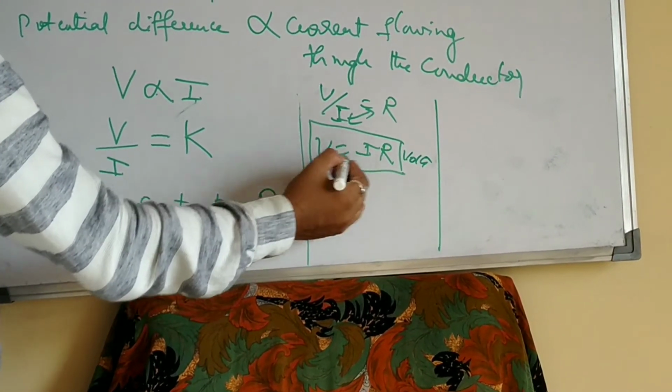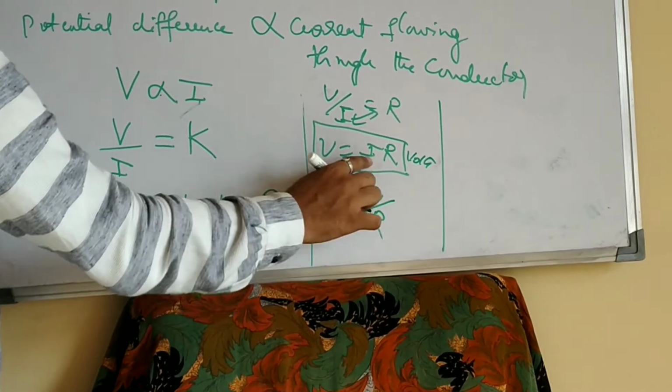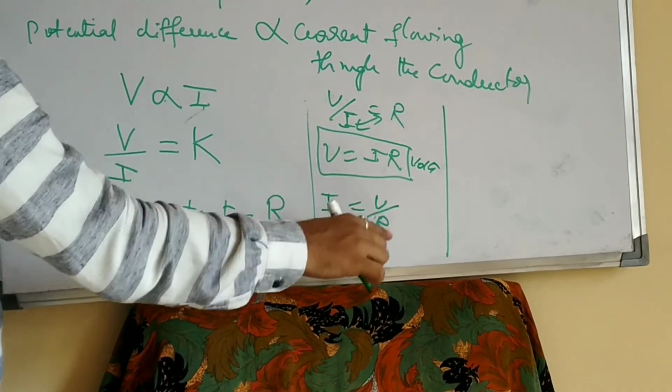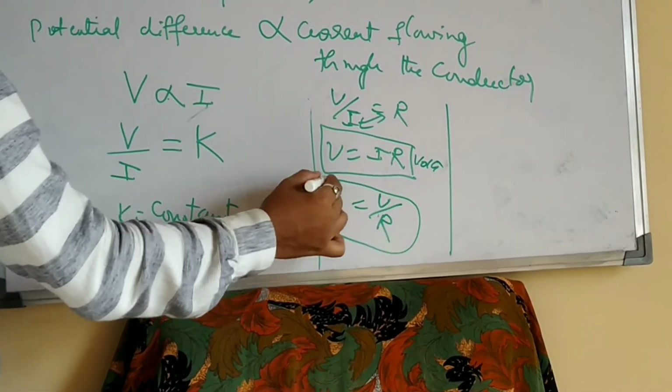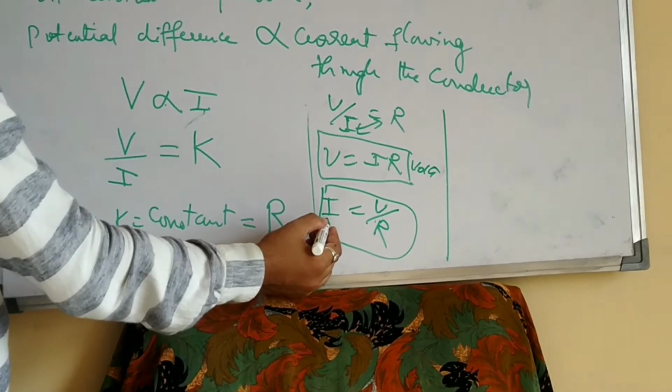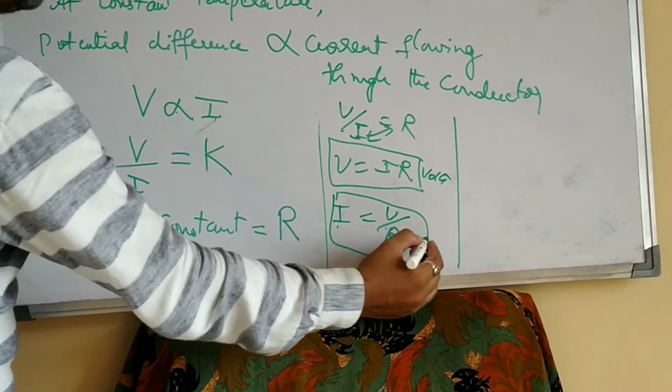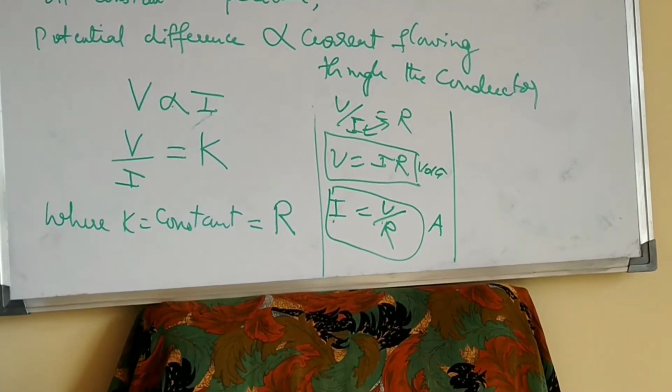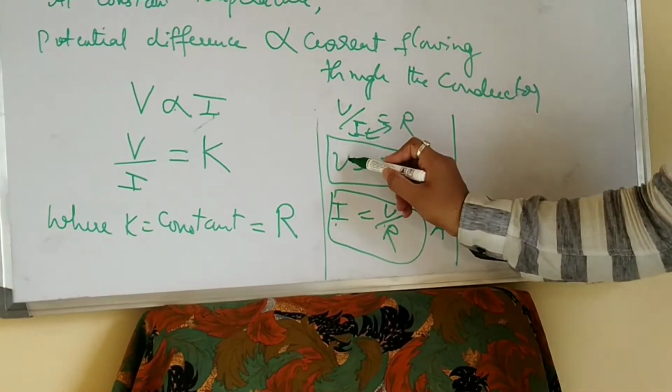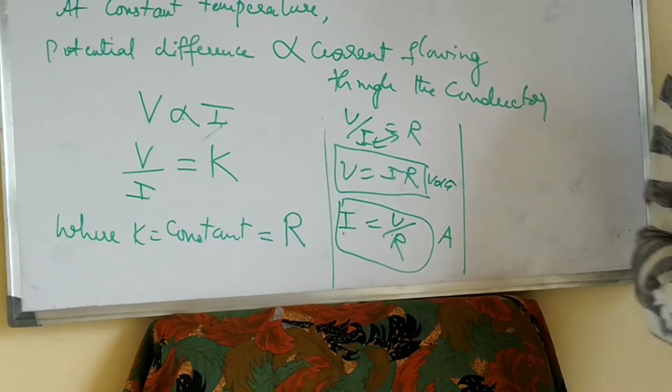Therefore I is equal to V by R. This R will come to the denominator. I is equal to V by R. Here on the left hand side, I means current. What is the unit of the current? Ampere. Okay. Now I have got the formula for potential difference V and electric current I.